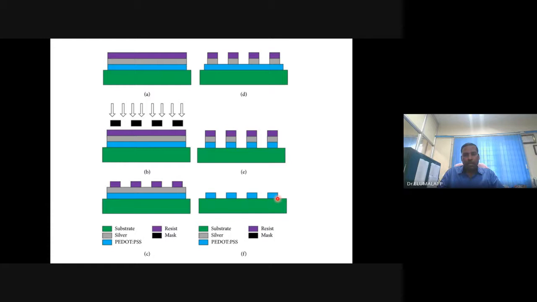No reaction is taking place. That's why photolithography or ion beam lithography or electron beam lithography is kept under physical methods. No reaction is taking place. Silver remains the same. Gold remains gold. Platinum remains platinum. Or any other polymer nanostructure remains polymer. Or carbon material.